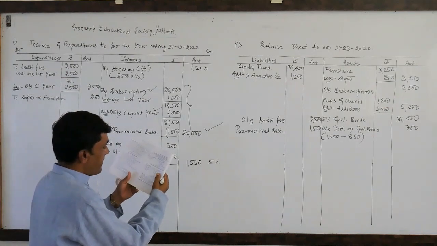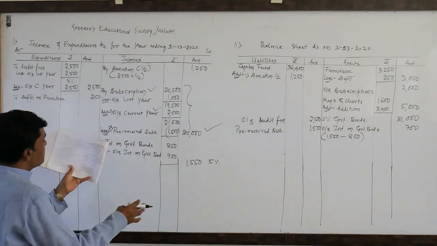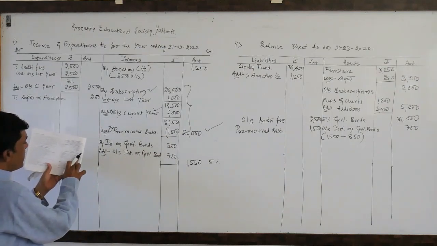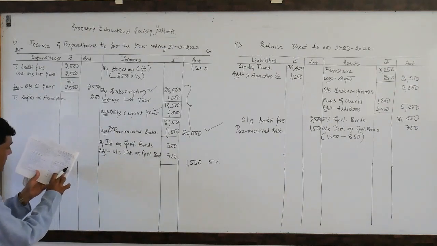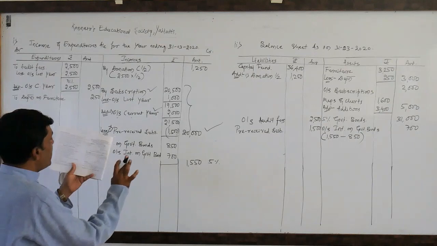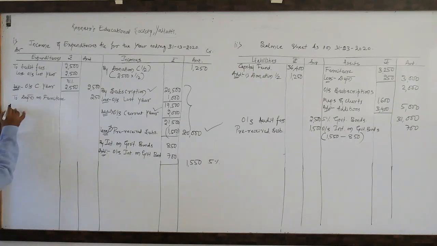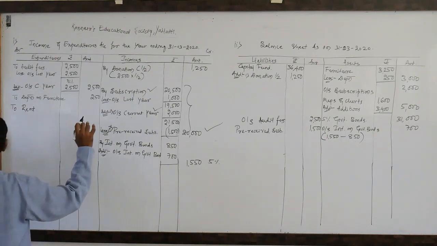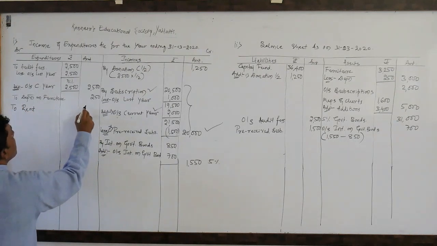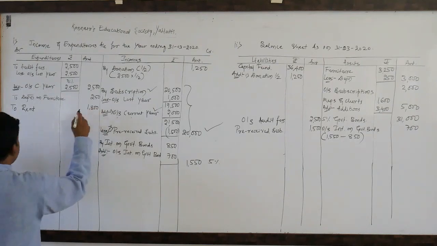Come to payment side. Audit fees. First one is, look at on the payment side, audit fees. We have already considered rent. For the rent, no adjustments. So simply you need to write it on the expenditure side of the income and expenditure account. Rent in the outer column, that is 1,800.